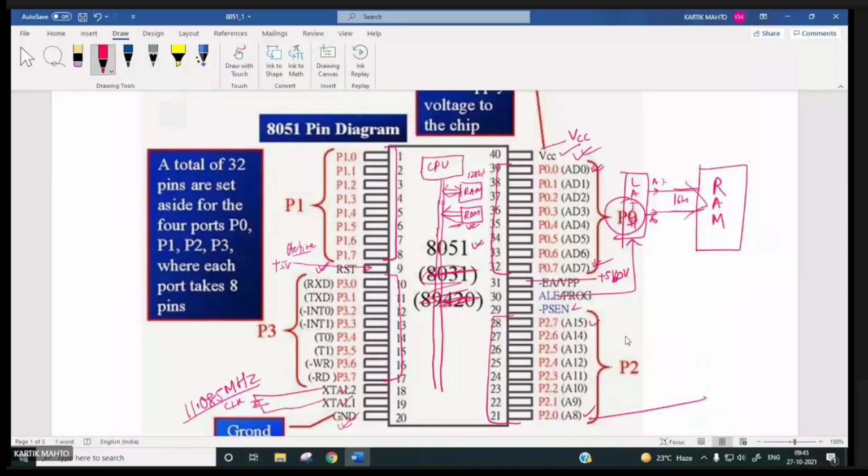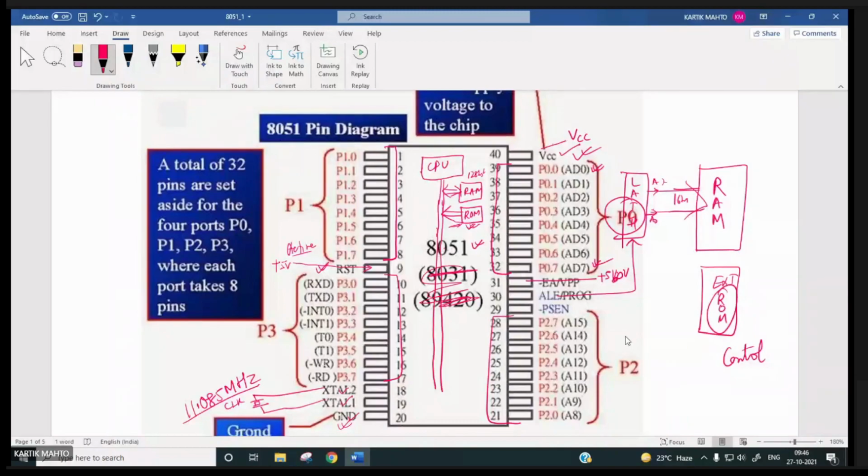But when you have to use external RAM or external ROM, even external ROM we can use. In this ROM you will write your control program for inputting the physical parameters via ports and generating the control signal via ports.